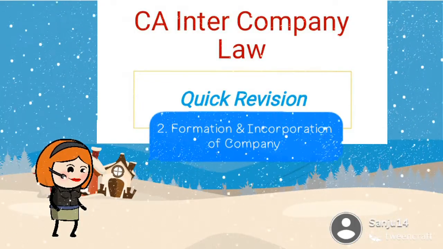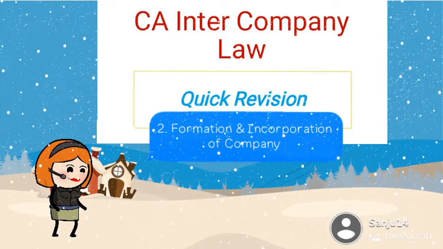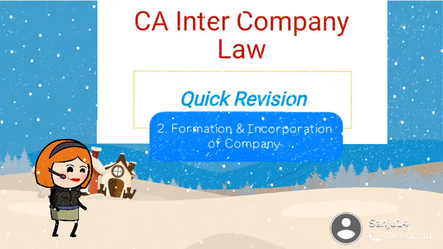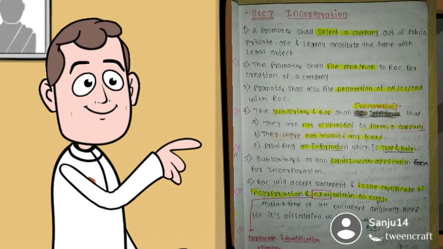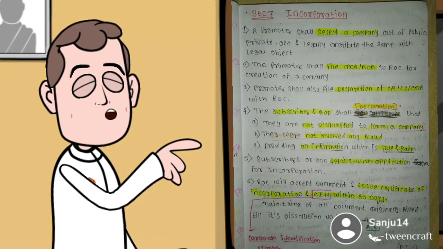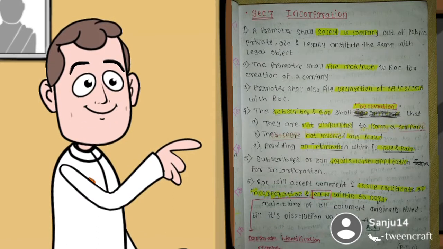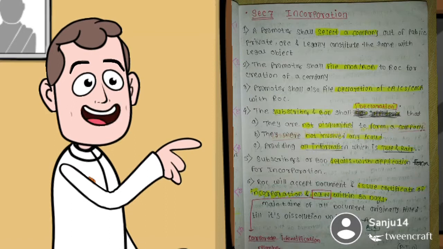Company Law. Quick revision of Chapter 2, Formation and Incorporation of Company. Section 7, Incorporation. First, a promoter shall select a company out of public, private, OPC and legally constitute the same with legal object. Second, the promoter shall file MOA and AOA with the ROC for creation of a company. Third, the promoter shall also file a declaration of CA, CS, CMA with the ROC.